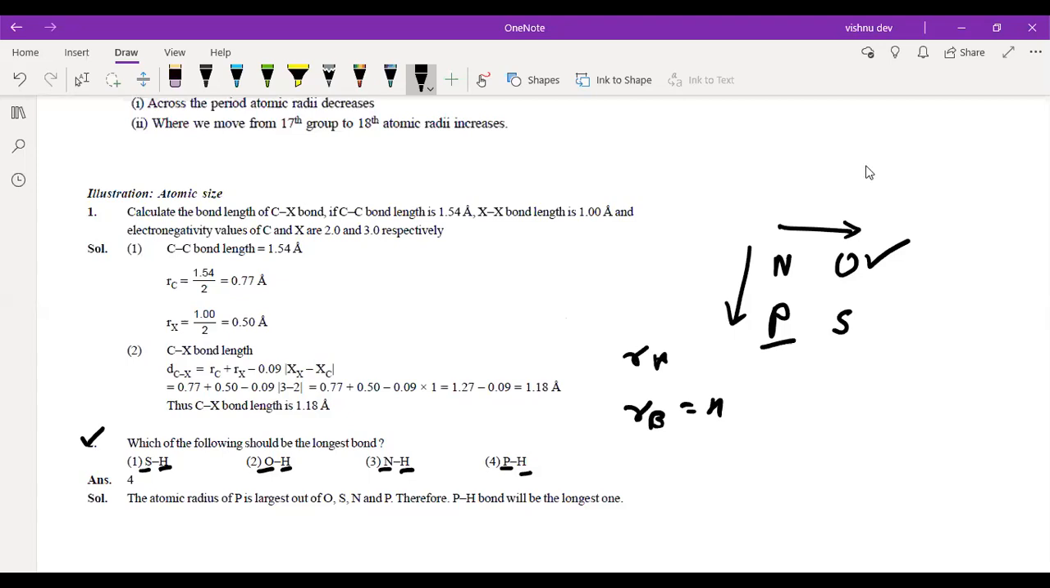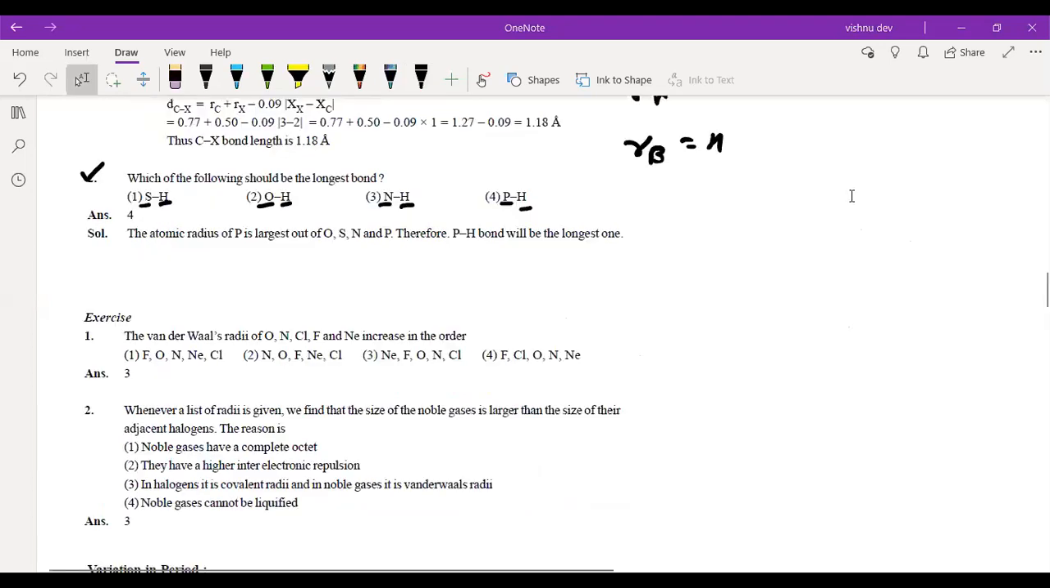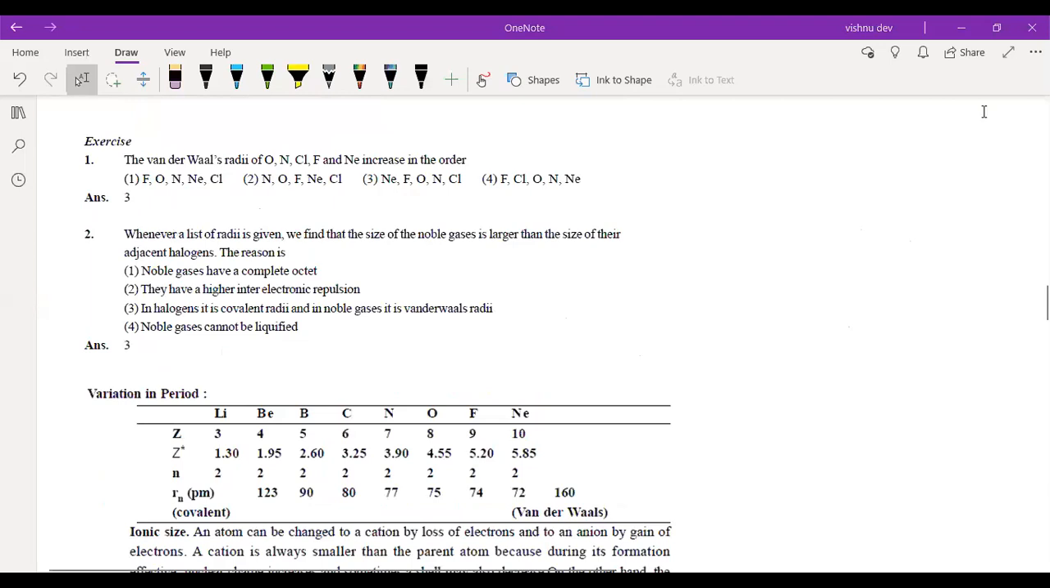Very good. So try solving one more problem. Exercise 1. Try solving problems 1 and 2. Krishna, what doubt do you have? You just have to see which is your biggest atom. As simple as that.